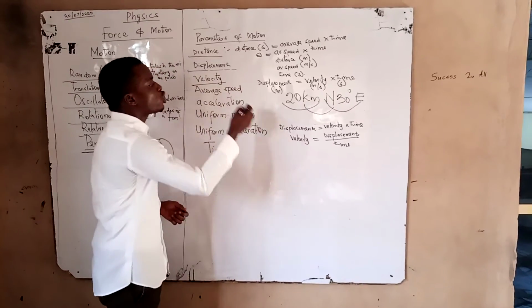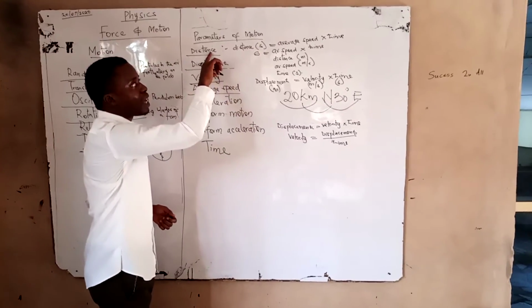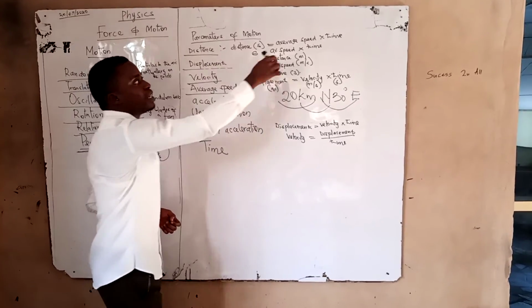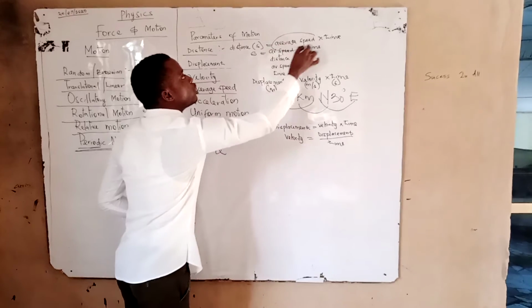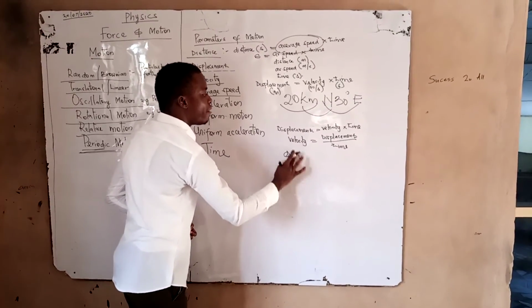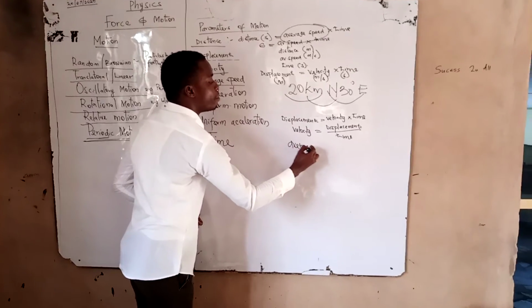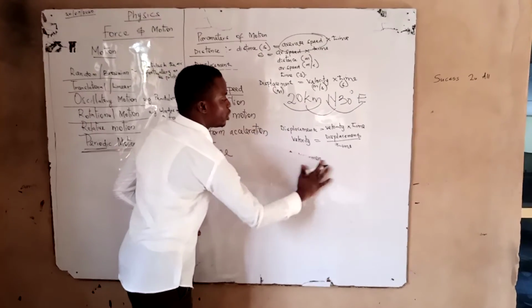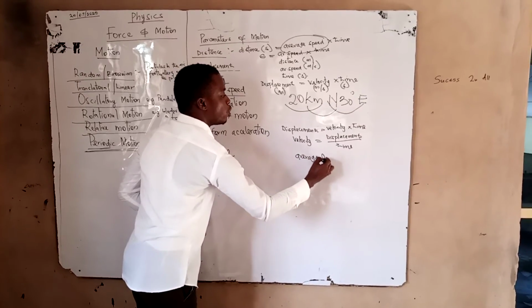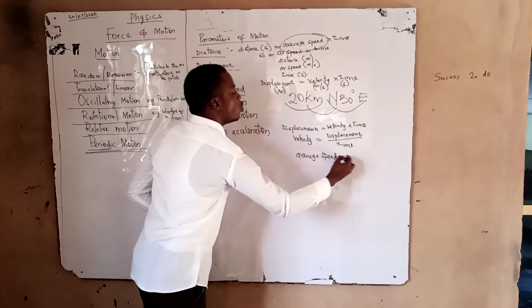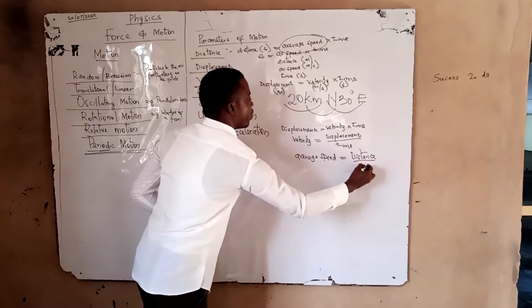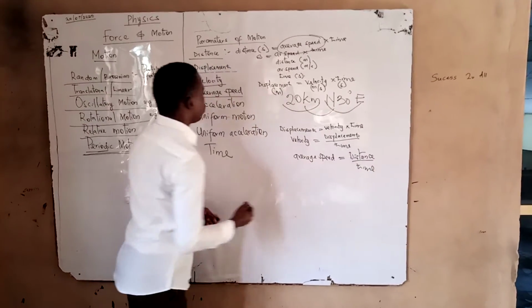Exactly. Just as we did to displacement, we can do the same thing to distance. If I make average speed the subject of the formula, I can write that the average speed will be my distance all over time. Exactly. So we have this all over time. Alright, so that is that.